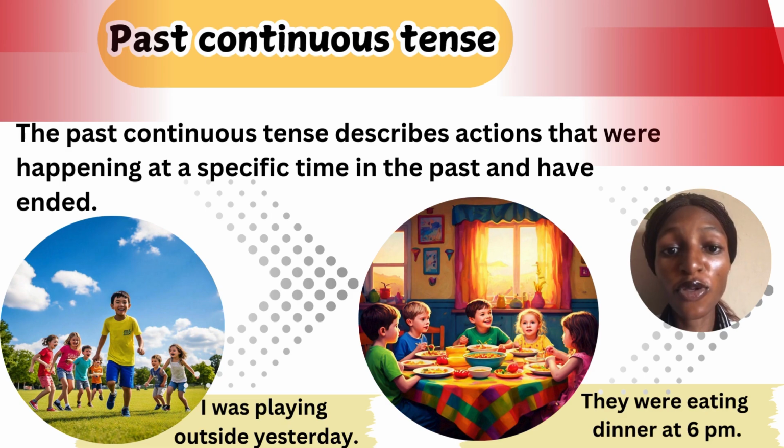Now, what is past continuous tense? The past continuous tense describes actions that were happening at a specific time in the past and have ended. Look at the examples below.